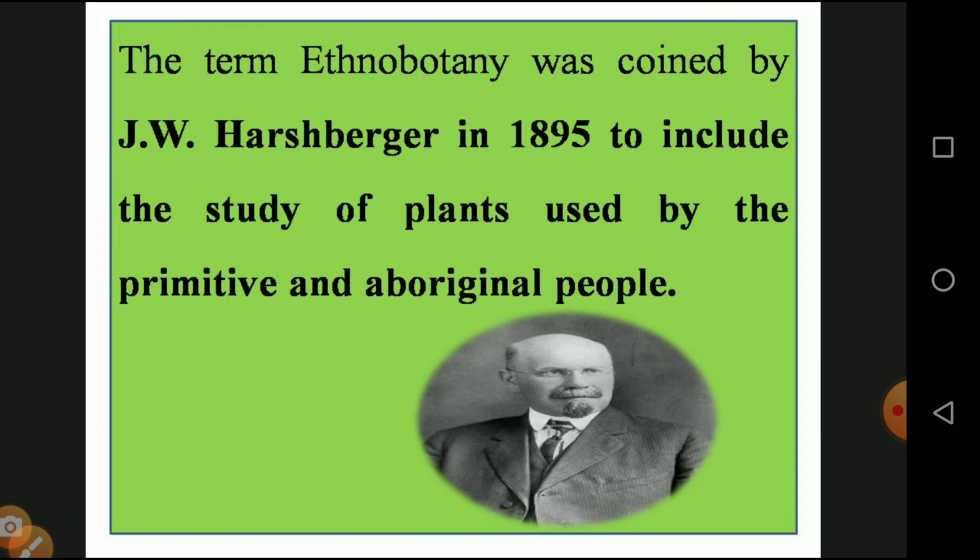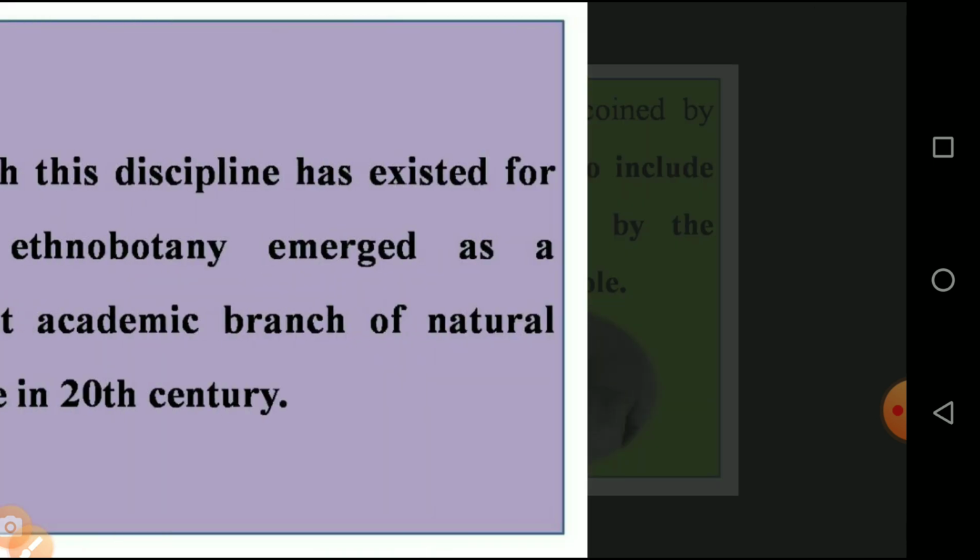The second one is a book back question: the term ethnobotany was coined by J.W. Harshberger in the year 1895, including the study of plants through primitive and aboriginal peoples. Primitive people are those who always depend upon plants and live in wildlife habitats, using the traditional system of medicine. Aboriginal people are those in rural areas who depend upon forest resources.